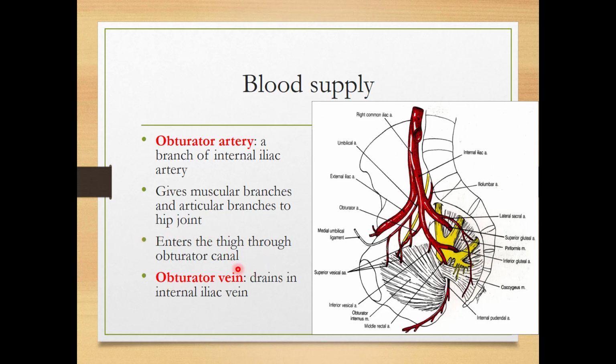Do you remember obturator canal? It was a small canal which was present in the obturator foramen. The whole of the obturator foramen was covered by the obturator membrane except a small canal which gives passage to the obturator artery and the obturator nerve. So it enters the thigh through the obturator canal. Obturator vein is also draining the medial compartment of thigh, and it will drain into the internal iliac vein.